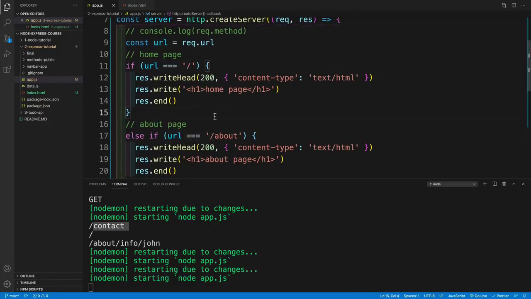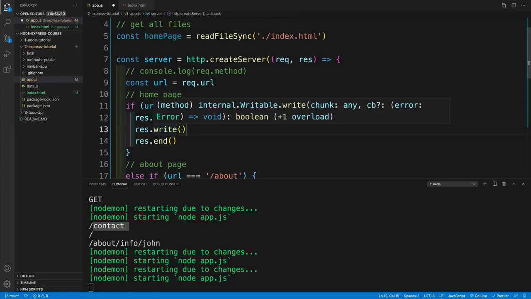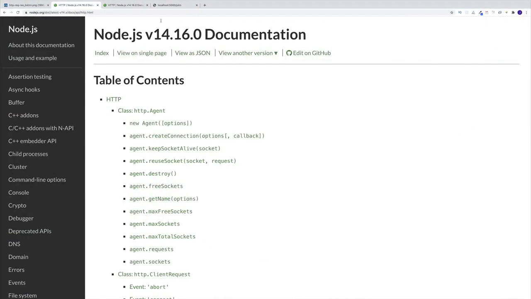With this homepage in place, of course, what I would want is to go back to my if where I'm checking for the homepage. And instead of going with res.write and then typing it out, we're just going to go with our contents. Again, we're still keeping this one, the text/html, and I'll show you in a second what happens if we change it to text/plain.